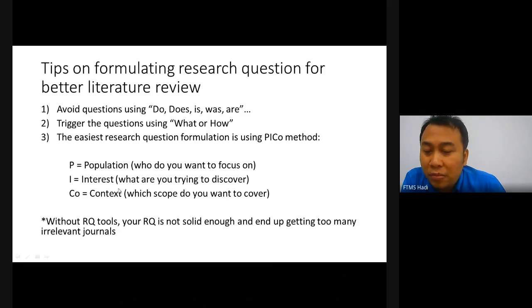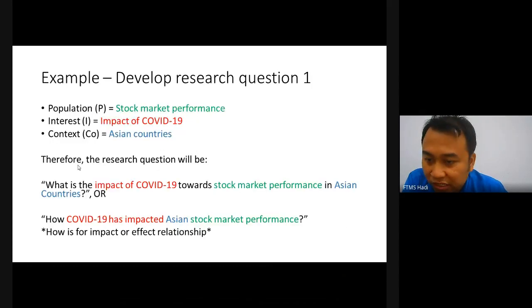But the key of the topic is especially this one, interest. What are you trying to find? That means the main topic. Population is who, and the context is which scope. So without this RQ tool, your RQ is not solid enough and you end up getting too many irrelevant journals. So you have to ensure that you use this tool, and it will guide you. I have 4 examples of developing a research question.